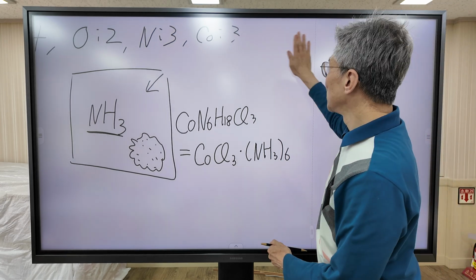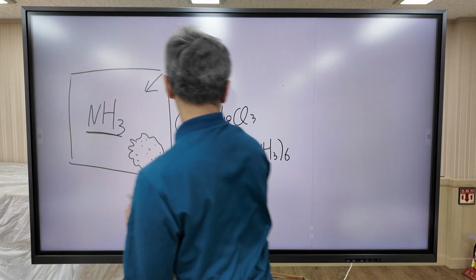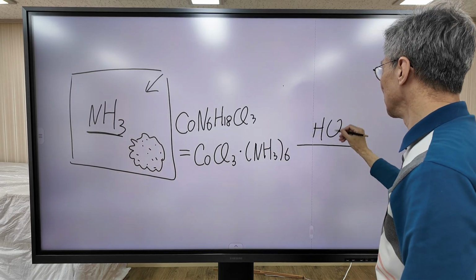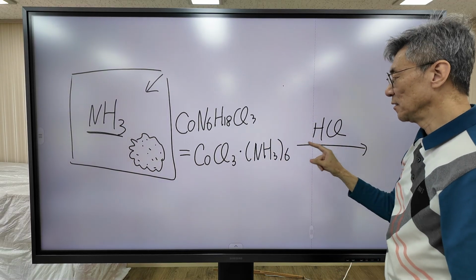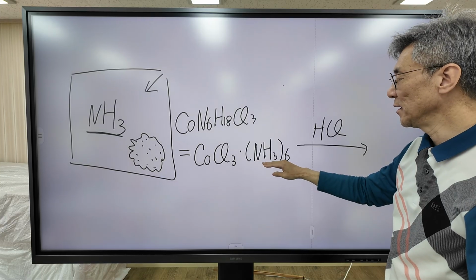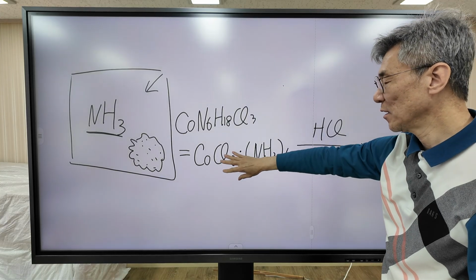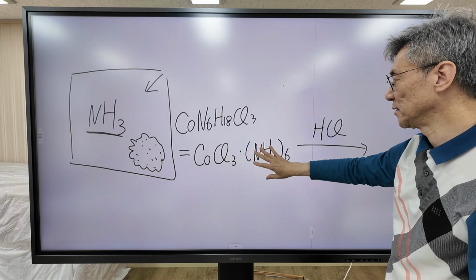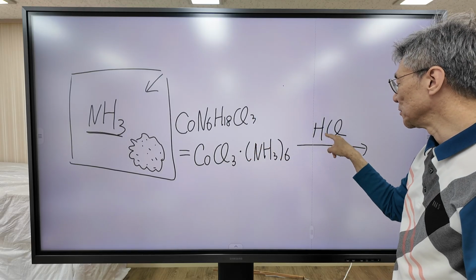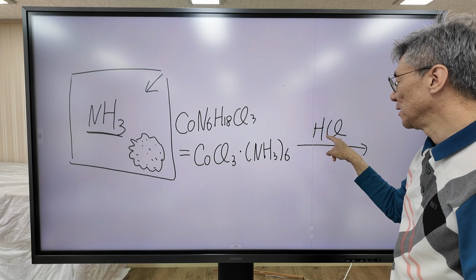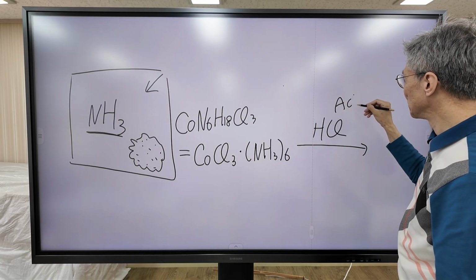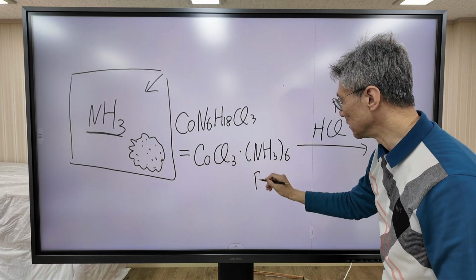They experimented with HCl. They tested whether the ammonia is really outside of the cobalt chloride, really just associated. They expected that HCl is an acid and ammonia is a base.